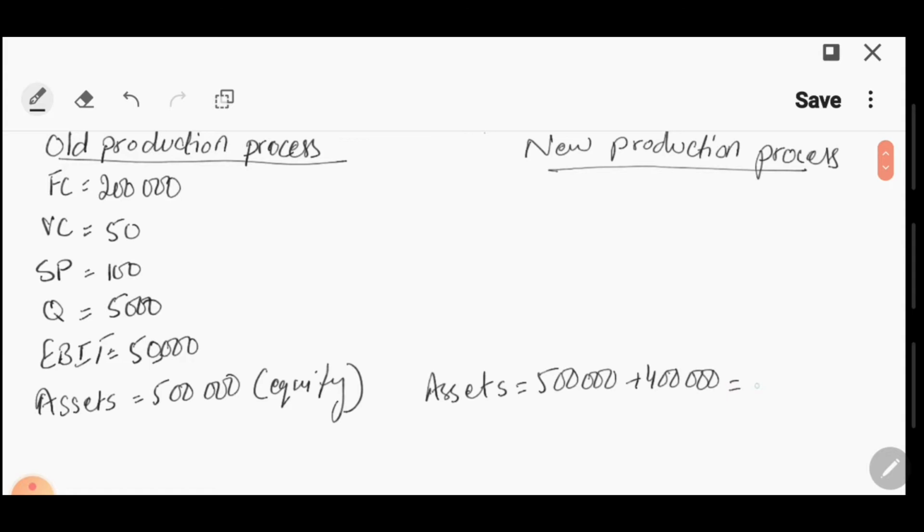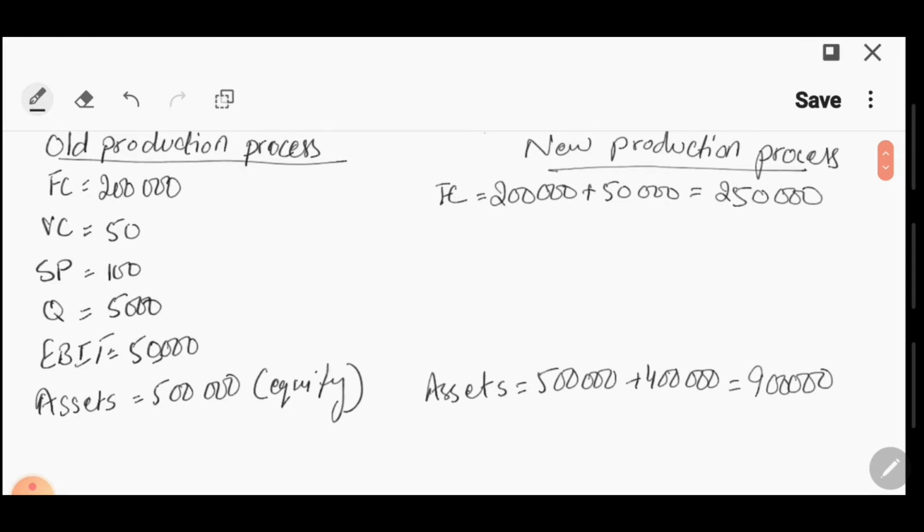So assets अब कितने हो जाएंगे? 900,000. Plus they also told us that fixed costs will increase by 50,000. So if fixed costs increase by 50,000, the new fixed cost amount will be 250,000. So let's see what else changed in the new production process.